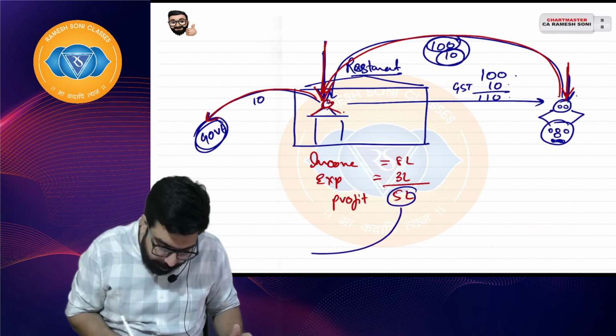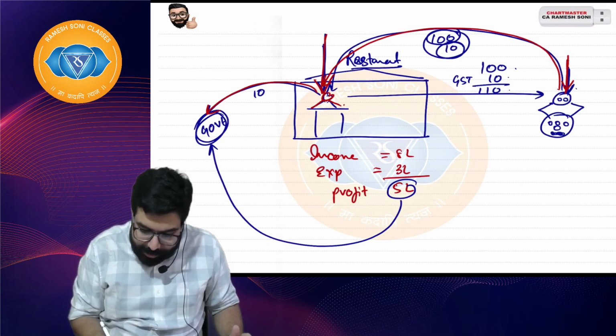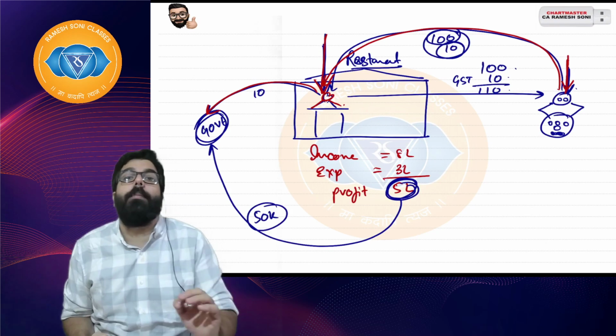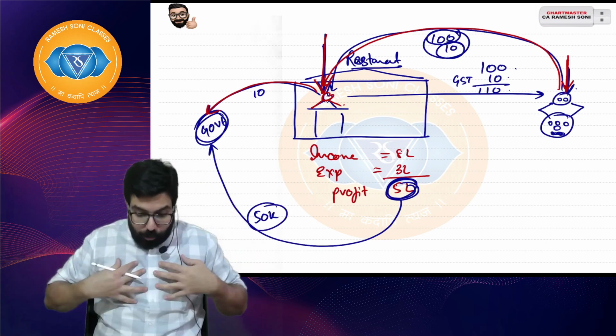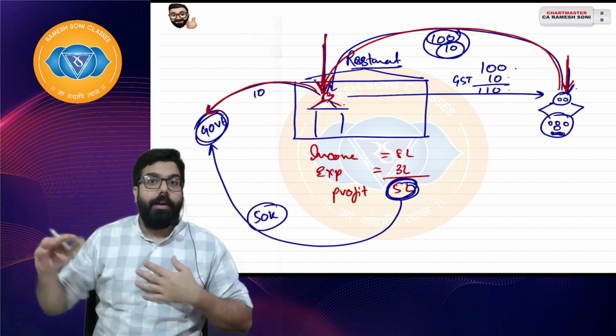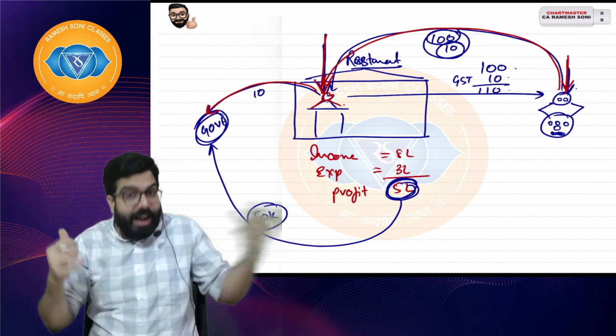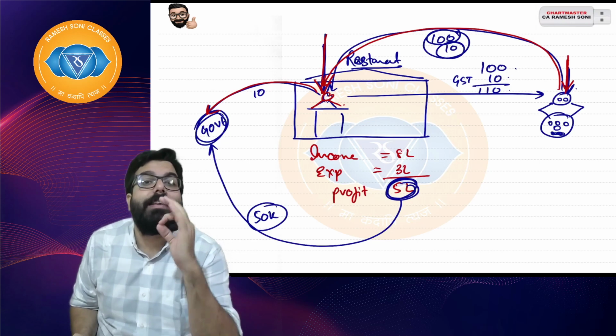So Ram will directly pay on 5 lakh rupees, 10% might be 50,000, to the government. This is known as direct tax. Imposed on Ram, paid by Ram only. Imposed on me, I only paid, that is direct tax. Imposed on me, I collected from someone and then paid, that is indirect tax.